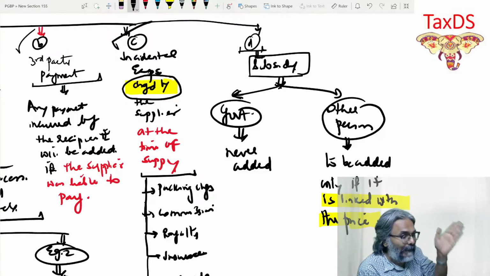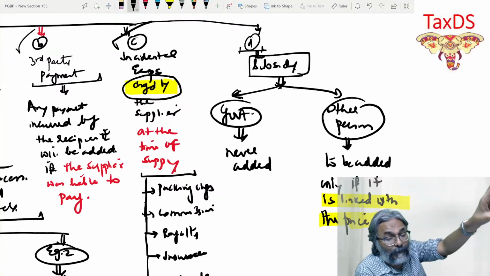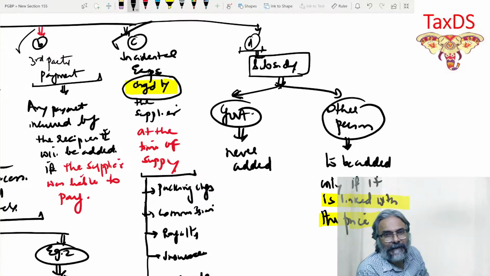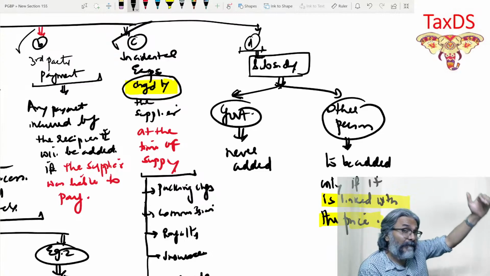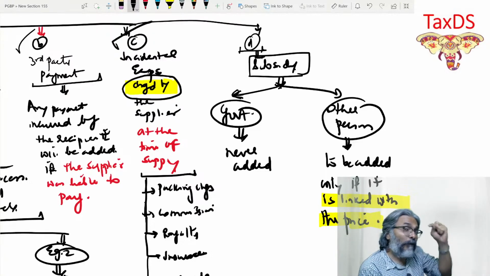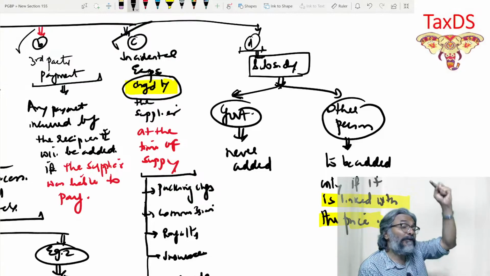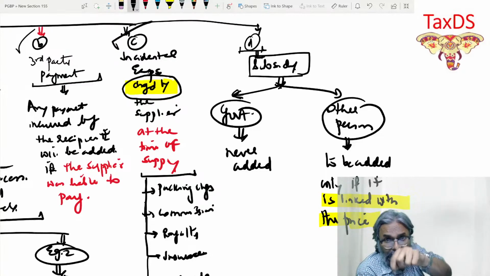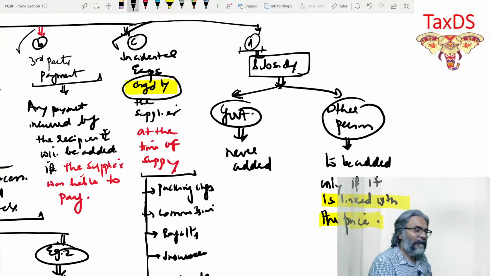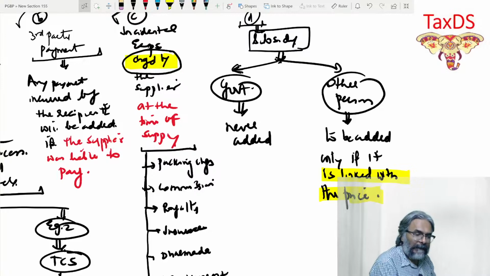So what will be added would be 100. 200 is the price at which it is sold plus 100, so assessable value would be 300. That 700 subsidy given by the government will not be added. I already discussed this concept when I was teaching you supply under 7.1a. Now I'm just giving you the citation. The citation is 15.2d. Is that point clear to all of you?